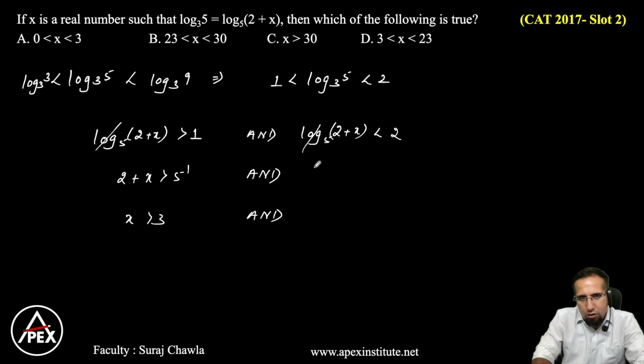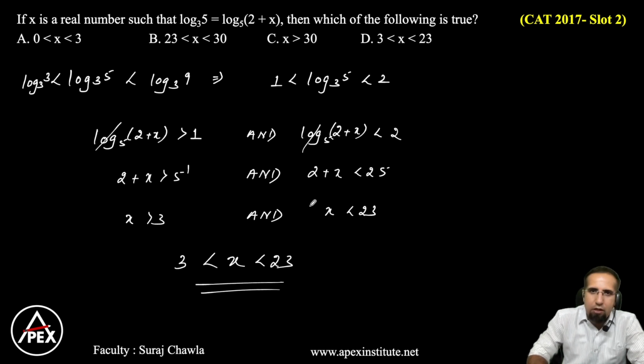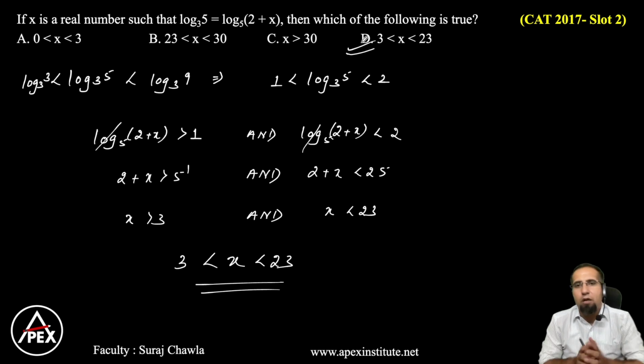Again, cancel the log. This becomes 2 plus x is less than 25, or x is less than 23. So I have x is greater than 3 and x is less than 23. Or in short, I can rewrite this as x is greater than 3 and less than 23. And therefore, option D becomes our required answer. And that's going to be our final value.